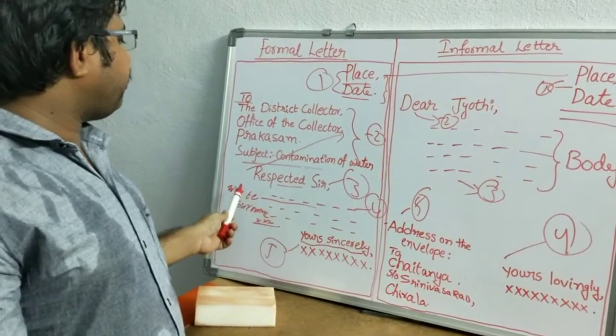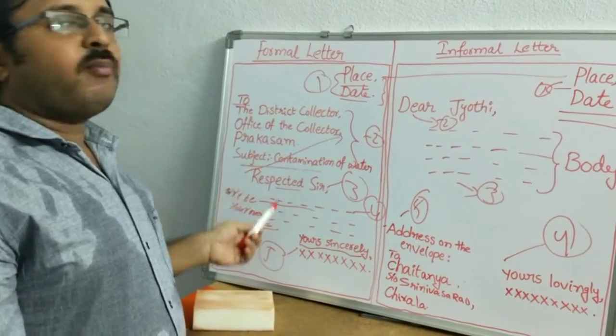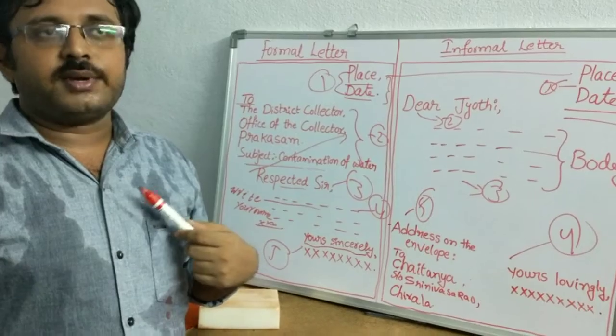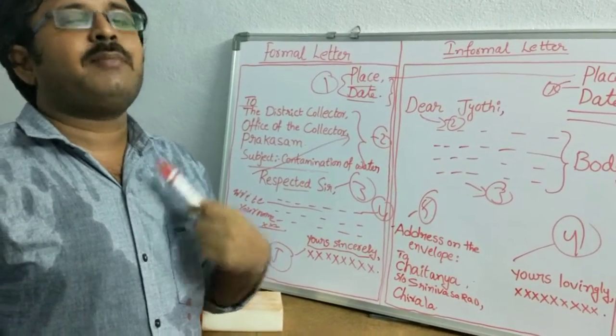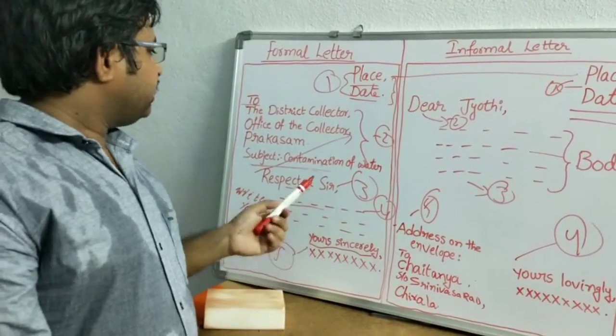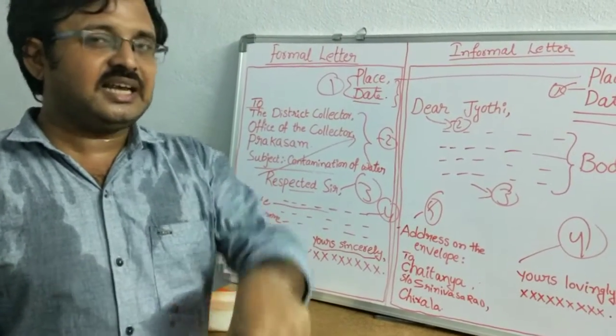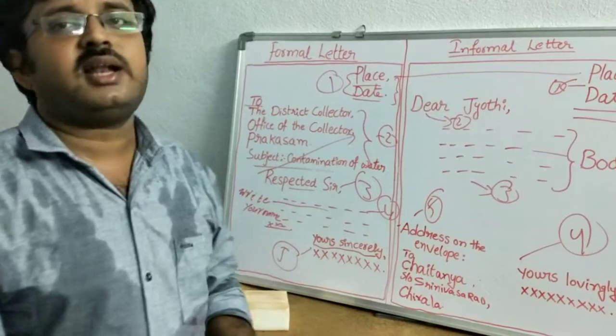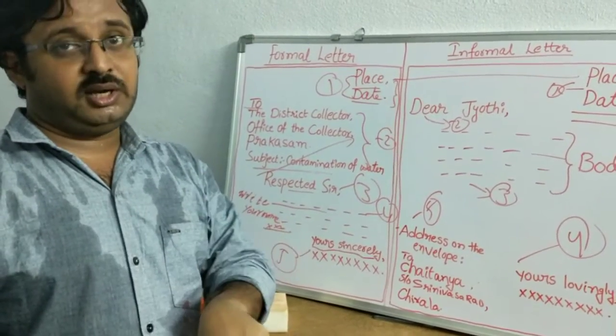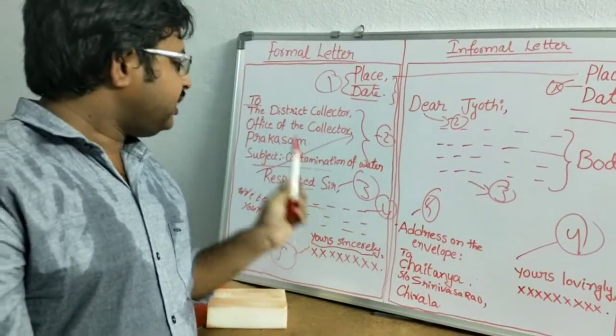Here, the body of the letter: how should I start? First one, myself, I am so and so. Because I have to say my name. For example, the name Chaitanya: there are so many Chaitanyas in Prakasam district. How would the district know exactly the Chaitanya who is from Chirala? That's why I wrote the name in the letter.